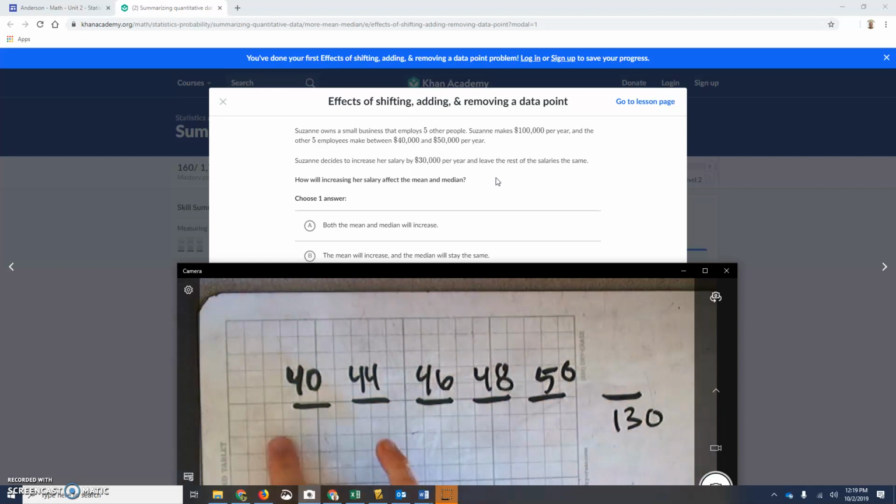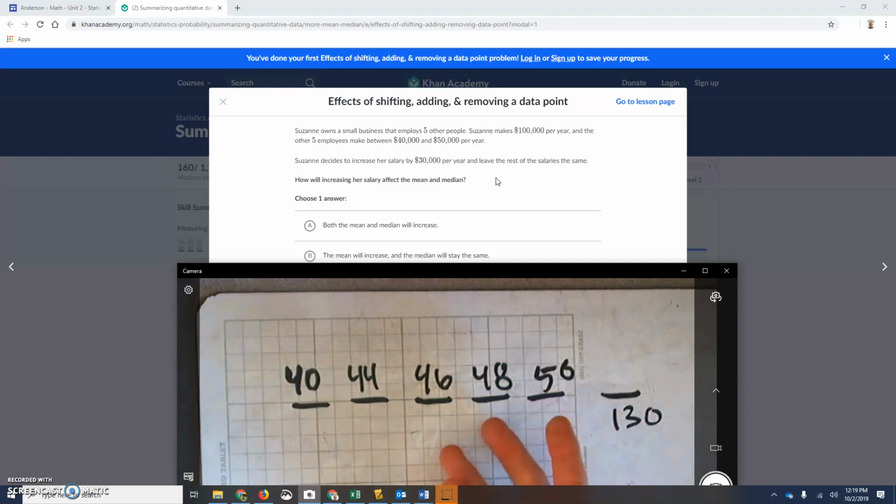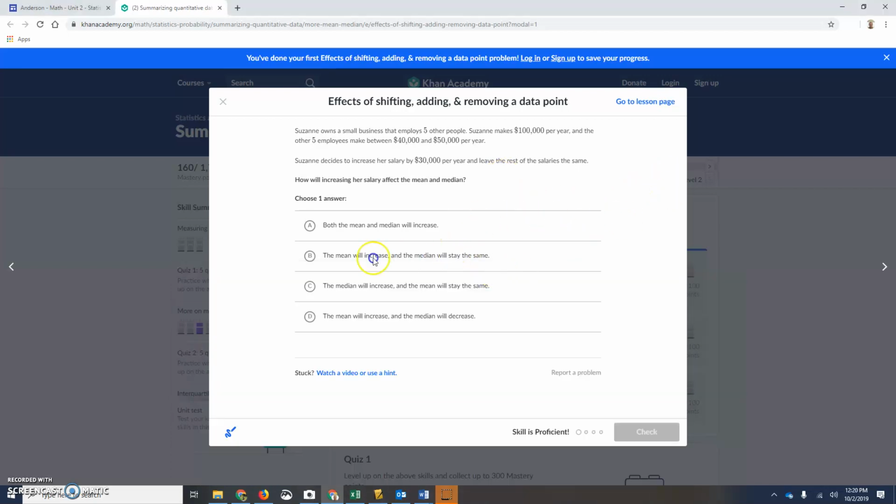However, the average will change, because now she makes $30,000 more. So when you add all these numbers up together, we're going to have $30,000 more on there and divide by 6. So it'll go up. Not a bunch, but it certainly will go up. So the median stays the same, and the mean will increase. So B is our answer.